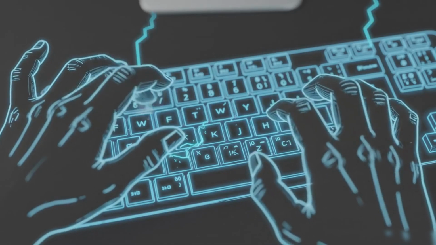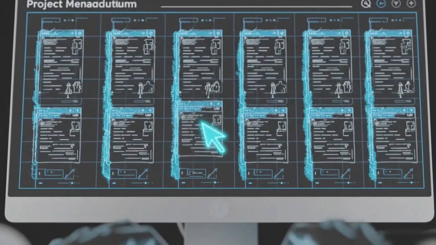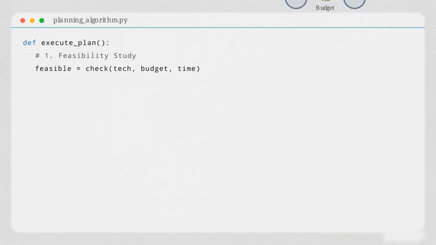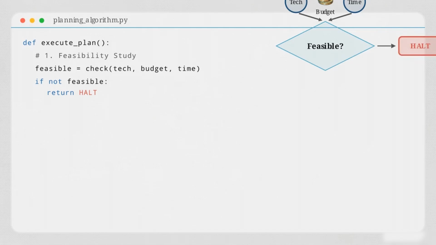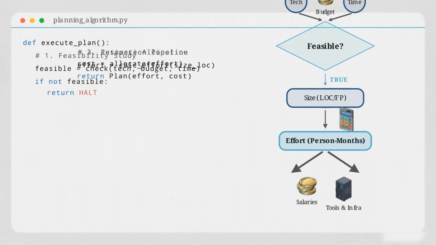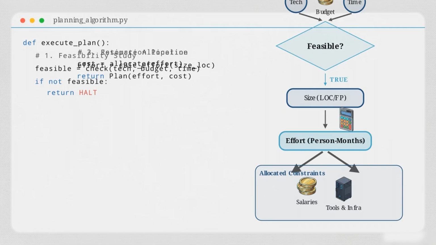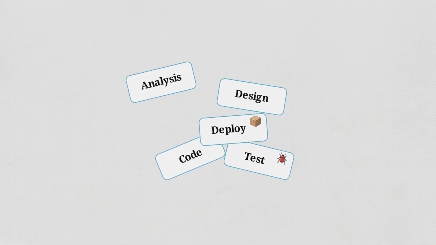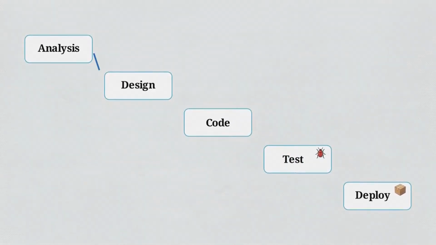Once the objectives are defined, the focus shifts to the activities, the mechanical tasks required to reach those goals. This execution phase is a sequential algorithm. First is the feasibility study, a logic gate checking technical skill, budget, and time. If low, the project halts. If it proceeds, estimation translates software size into effort, allocating specific budgets for salaries and tools. Scheduling then organizes these resources chronologically, ensuring that requirement analysis, coding, and testing happen in the correct order.